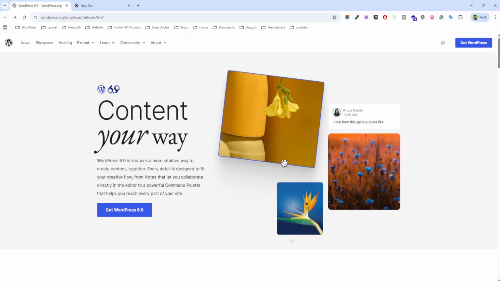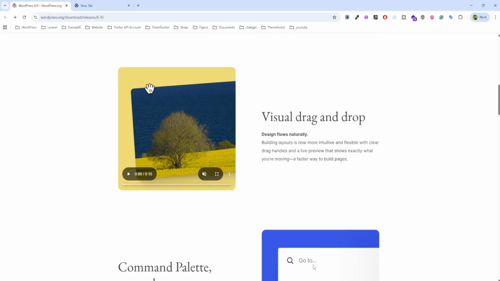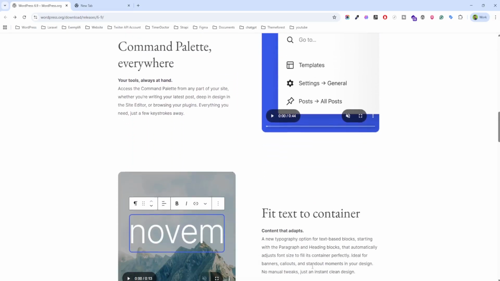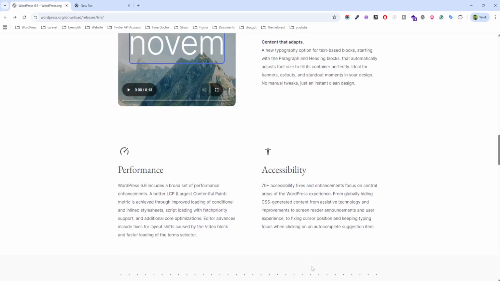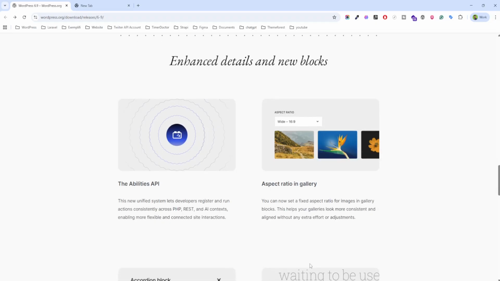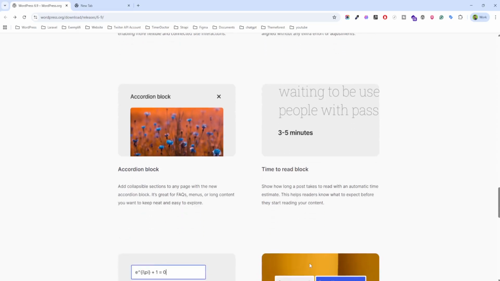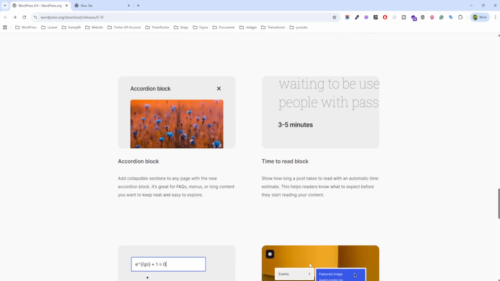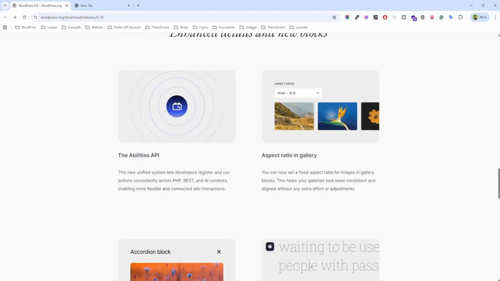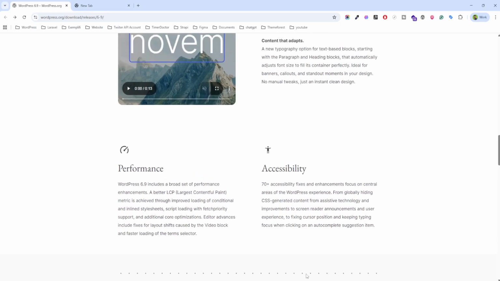Today I am excited to talk about WordPress 6.9, a major update of the world's most popular content management system. WordPress 6.9 brings powerful new tools for creators, developers and teams working on websites. First of all, WordPress 6.9 focuses on making collaboration easier and editing more intuitive.